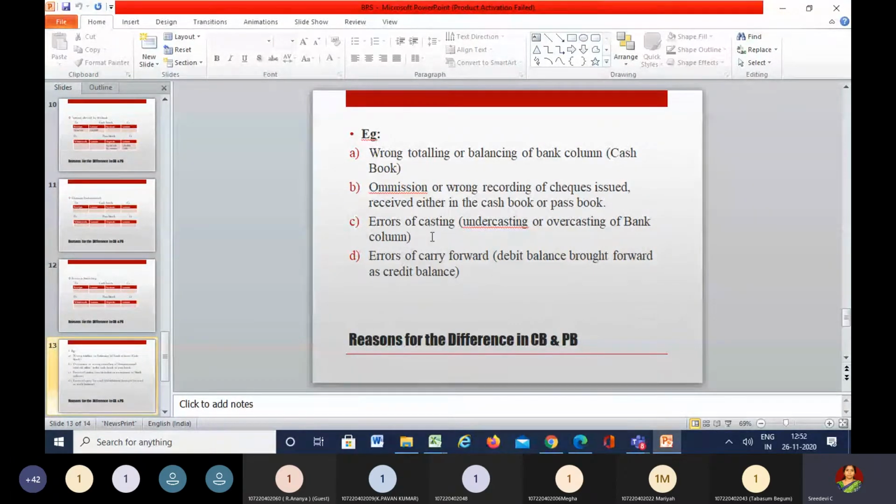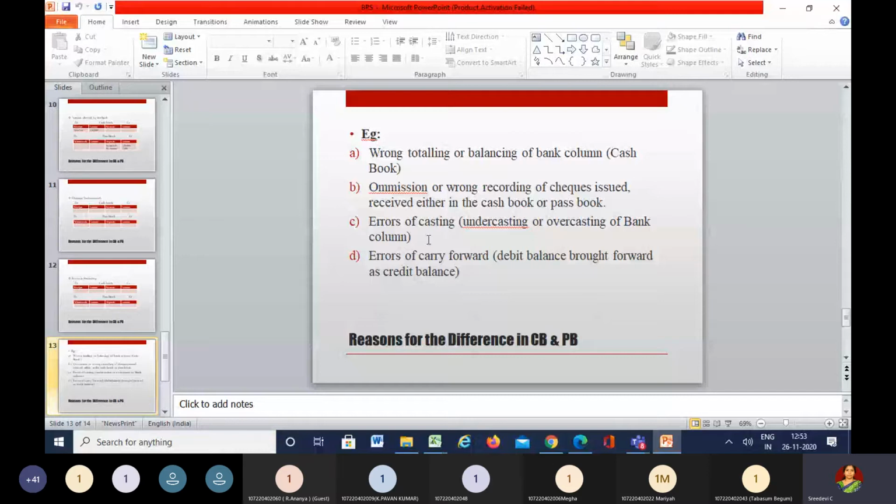Now coming to the wrong casting. Casting means, again we are talking about the total, one side total of a given book. For example, if you are taking the total of the receipt side, sometimes it can be overcasted or sometimes it can be undercasted. As I just told you about the totaling or the balancing, when you are drafting the balances of a particular book, when you write the carried down balance or the brought down balance, similar to that here it is an undercasting or an overcasting.